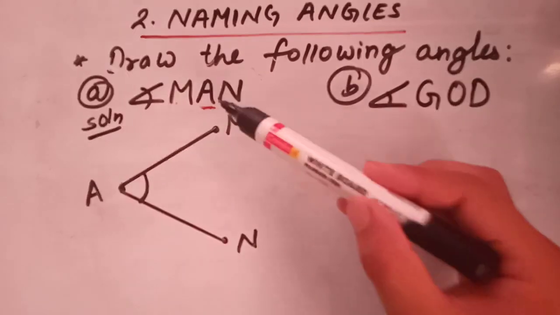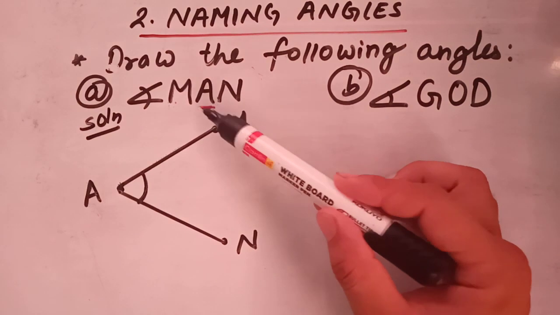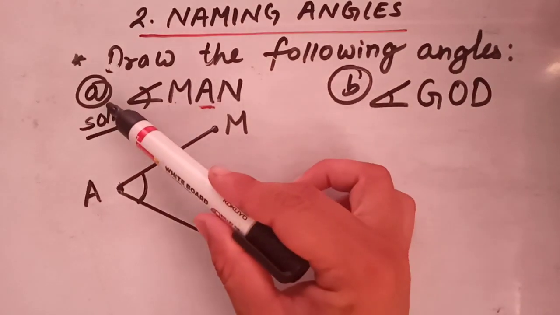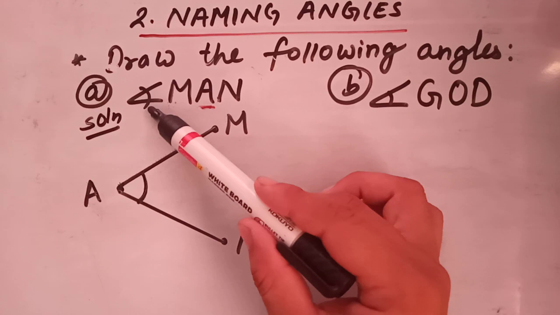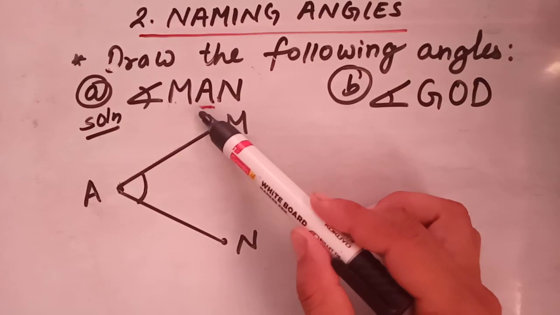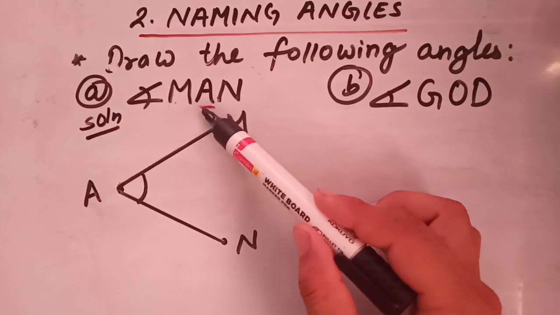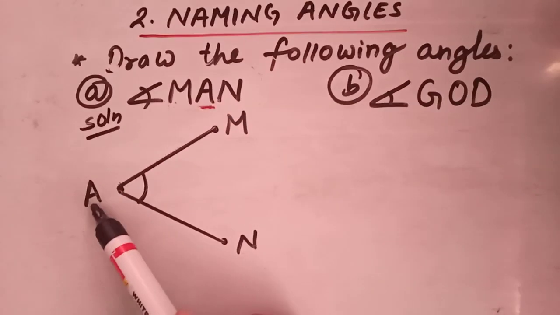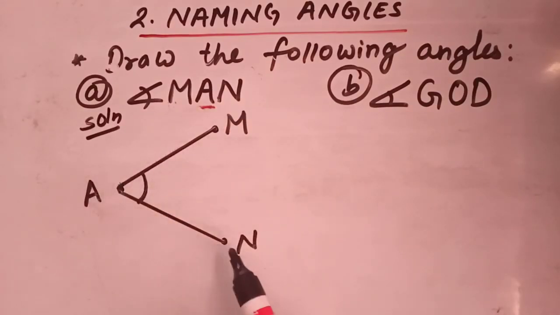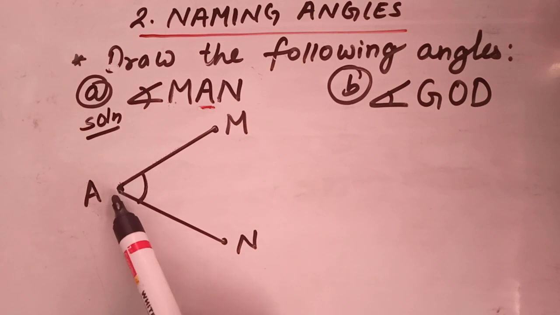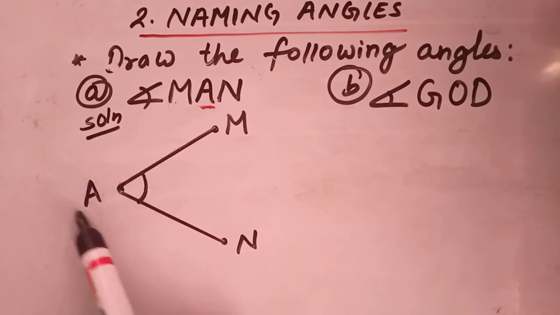You can check it. As the question had asked us to draw angle MAN where A is your vertex, here you can see MA and NA have met at point A, so the meeting point is your vertex. A is your vertex.